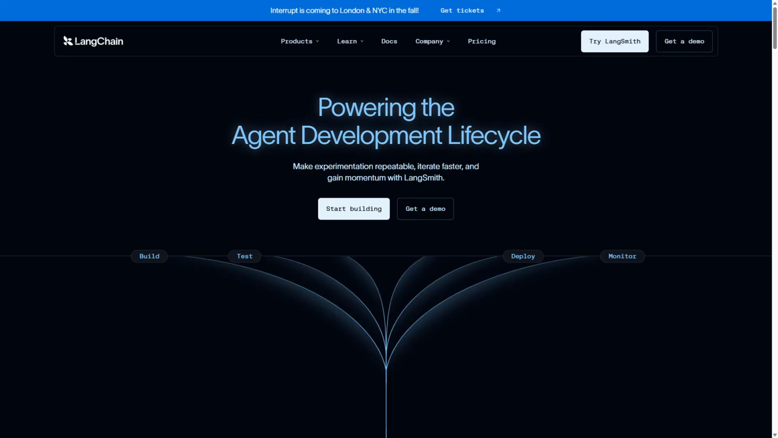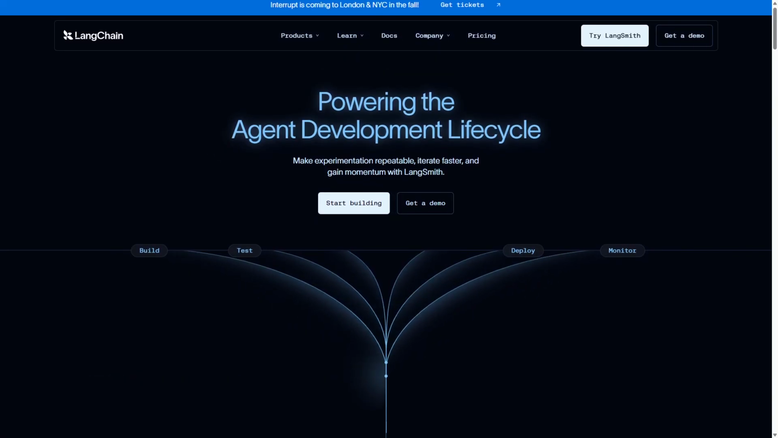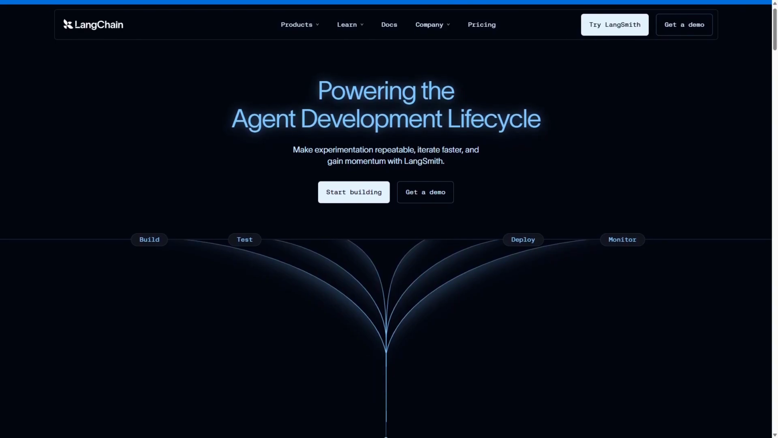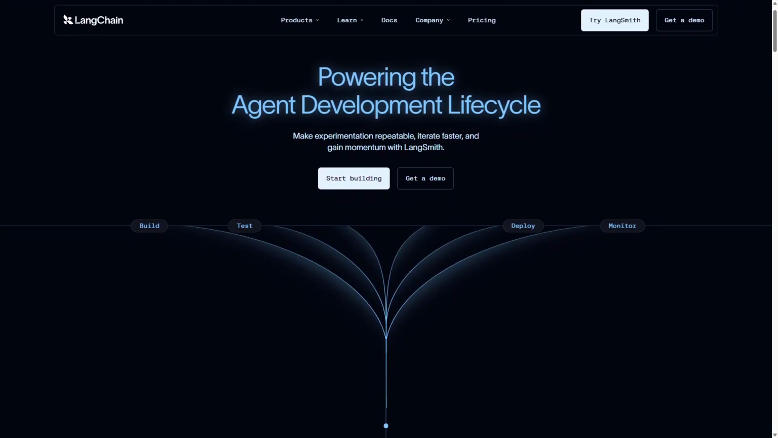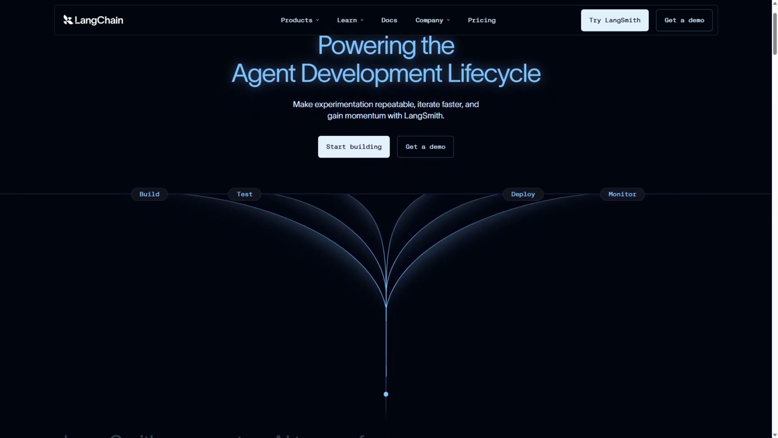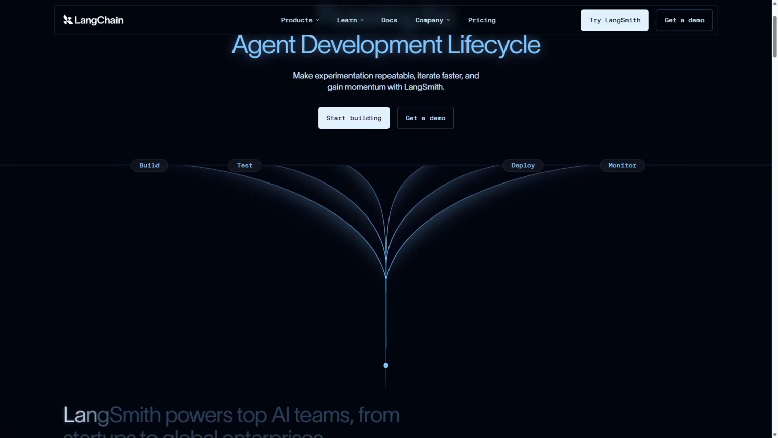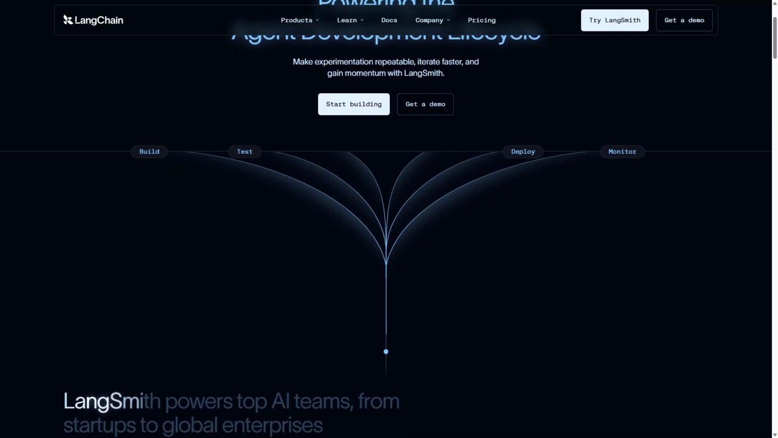LangChain is a versatile AI framework designed to build sophisticated applications by chaining together language models with various data sources and tools. It excels in creating complex workflows such as multi-step reasoning, API calls, and memory management, making it highly customizable for diverse use cases.